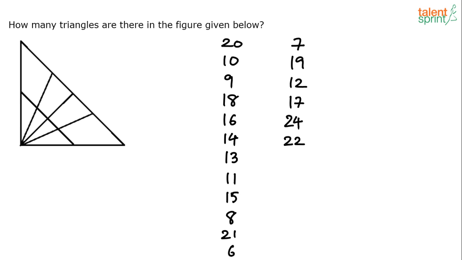Should we stop it here now? But 20 is the most common response, very clearly. So count the number of options that we have.